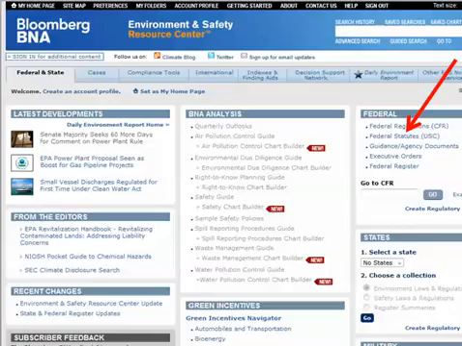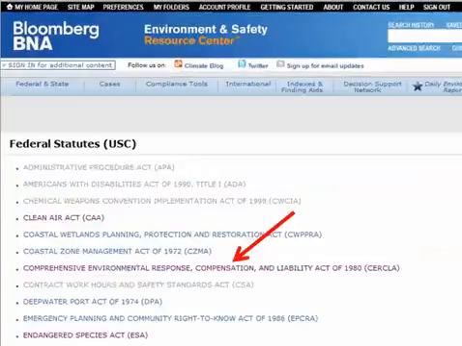One very convenient way to access federal environmental statutes is to use the Bloomberg BNA Environment and Safety Resource Center Federal Statutes link. Environmental statutes are often cited by their popular names and by the section number of the Environmental Act rather than by their code citations. Environmental statutes on BNA Bloomberg are very easy to find by popular name in this alphabetical listing.